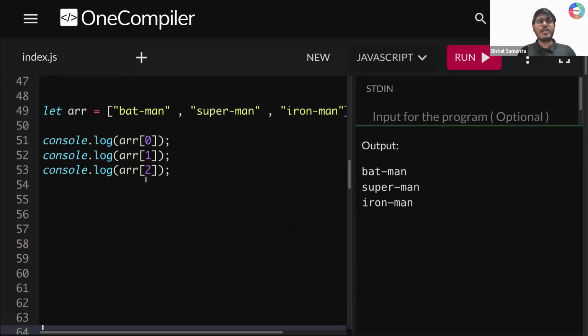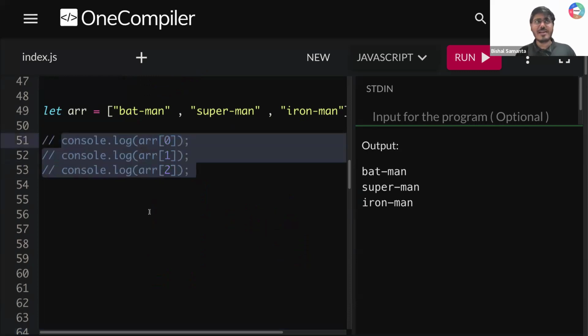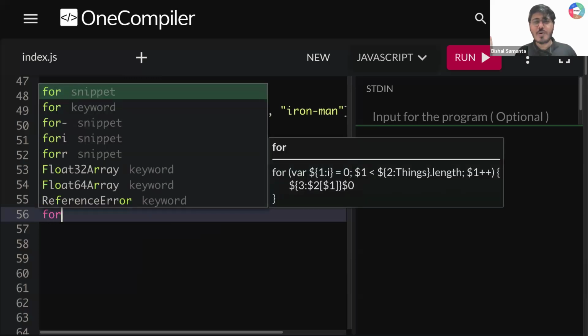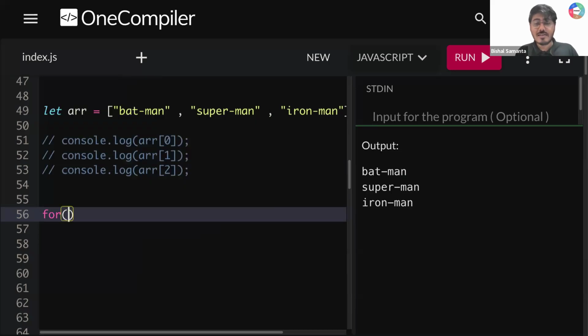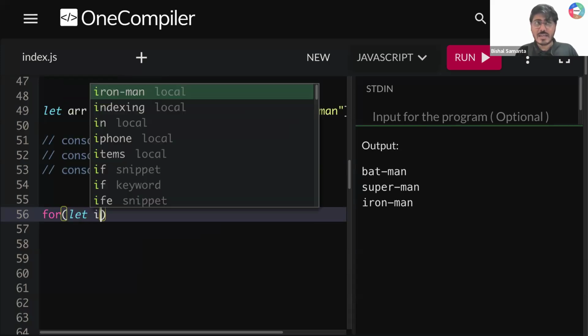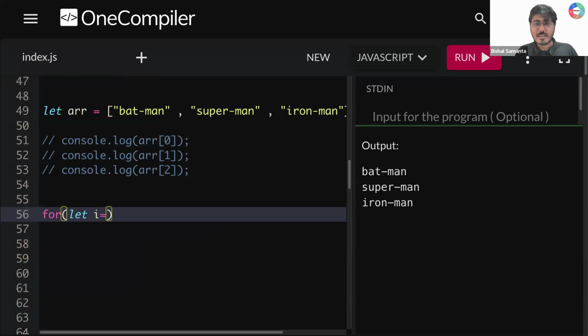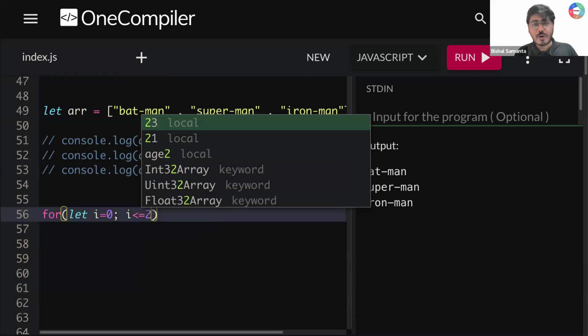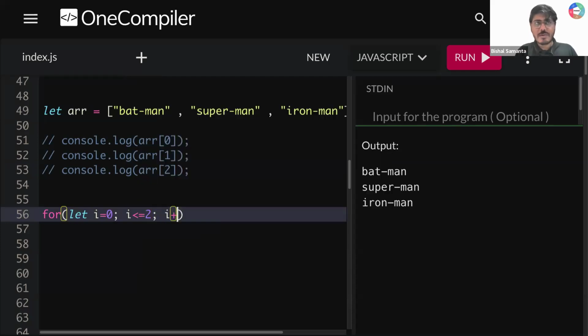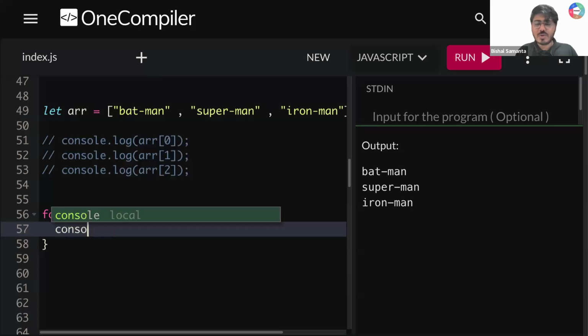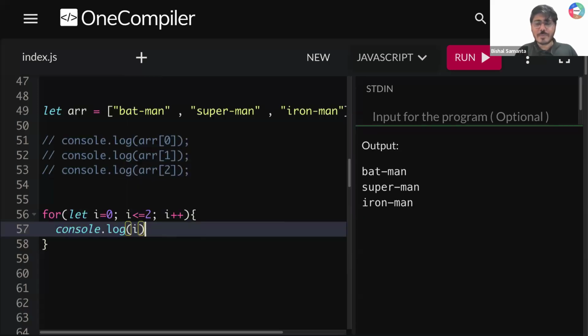Okay. So now let me do one thing. इसको मैं comment करता हूँ, ठीक है? Let me write a loop. Are you going to help me? I don't know how to write a loop, guys. What do I have to do first? For, then क्या लिखना है फिर? Start, exactly. Let. Okay. After that, I. What is the starting value of I? 0. Okay. Then I less than or equal to, till where should I go? I should go till, let's say, 2. Can I put 2 here for now? Okay, then I plus plus. Okay, cool. If I write here console dot log I, what am I supposed to get?